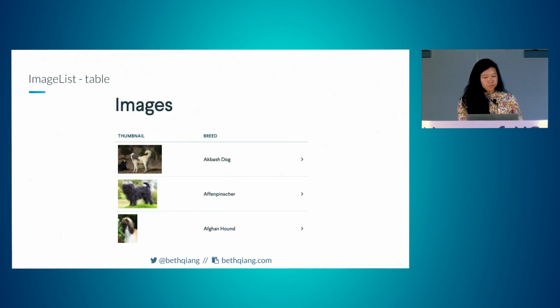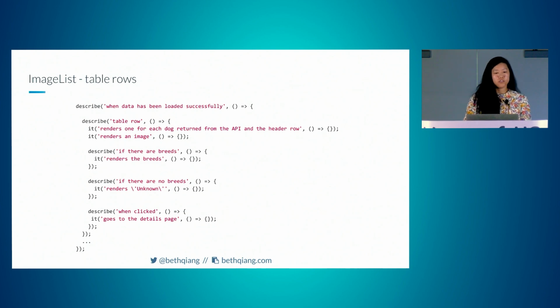Our table. When data has been loaded successfully, it renders a table row for each dog returned from the API and a header row, renders an image. If there are breeds, it renders the breeds. If there are no breeds, it renders unknown. And then when clicked, it goes to the details page. And we'll get to this when we actually fill out these tests, but when a row is clicked, we don't really care about what's on the details page in this unit test, we just care that it goes to it. The details page will be tested in a different test.